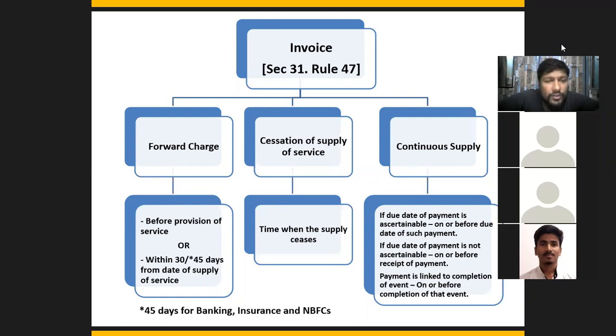Fine. So let's go with forward charge first. So forward charge is basically in the forward charge, your appropriate time or the due date of issuing an invoice is either before provision of service or within 30 days. दोनों दो डेट दिया हुआ है. ये दोनों डेट के अंदर, इसके अंदर आपका invoice issue हो जाना चाहिए anyhow, मतलब max to max. All right, see these points which are mentioned in section 31, यहाँ पे earlier वाला word नहीं आता. Okay, earlier वाला word क्यों नहीं आता? Because these are the due dates. Due dates are basically the end date, right?